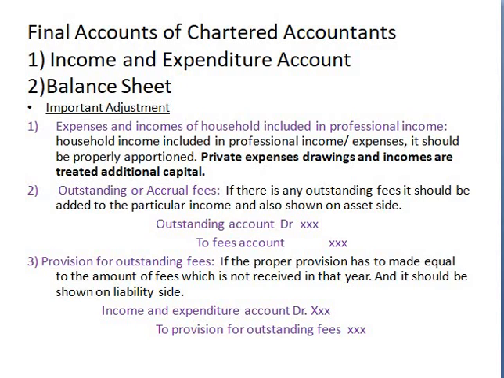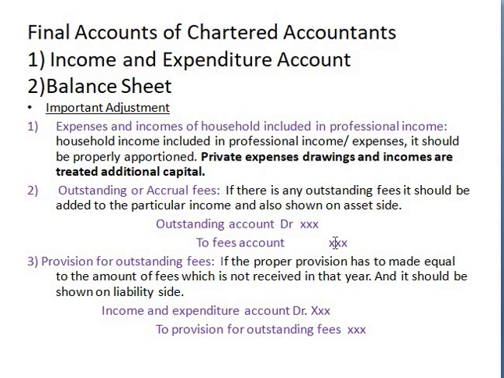So there is a journal entry for that: outstanding account debit to fees account. This is the journal according to which we record the outstanding incomes. Very simple. Outstanding income means what? If you have any income that is still receivable, outstanding is nothing but still receivable, not yet received. Those are outstanding. So that income is to be added to the concerned item.